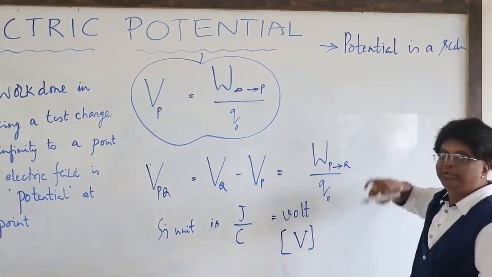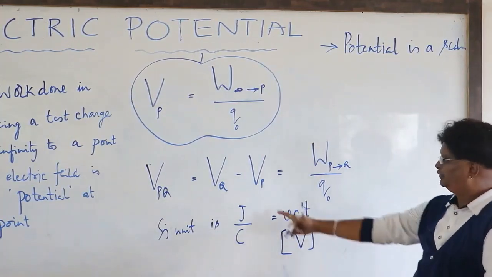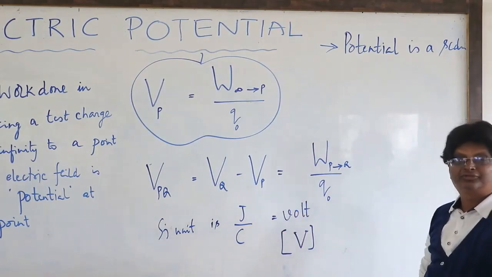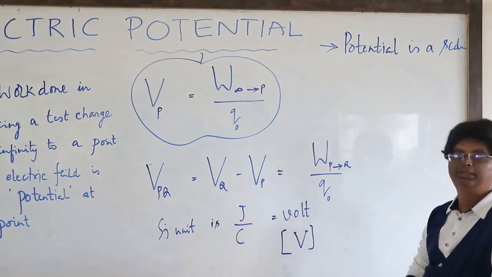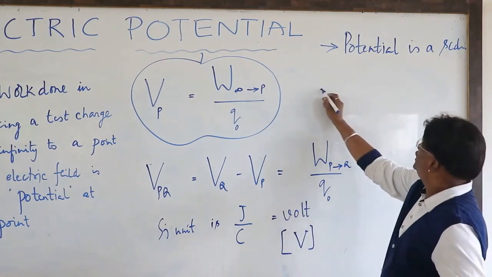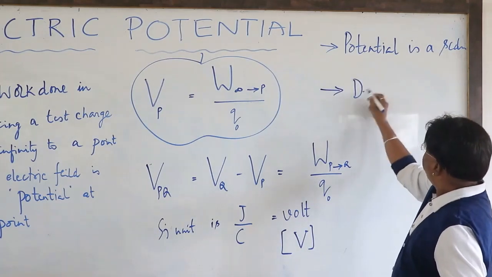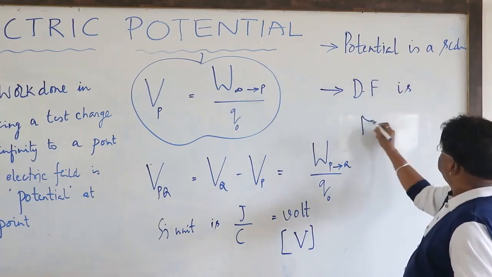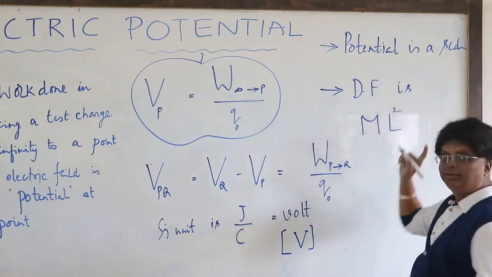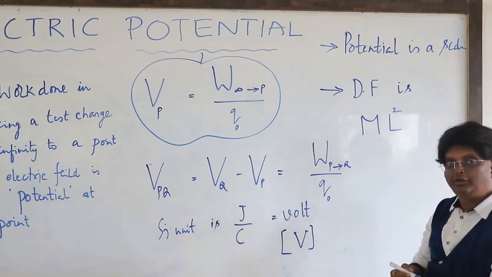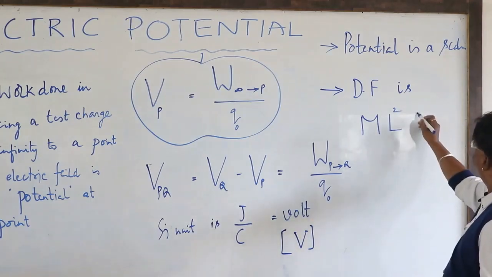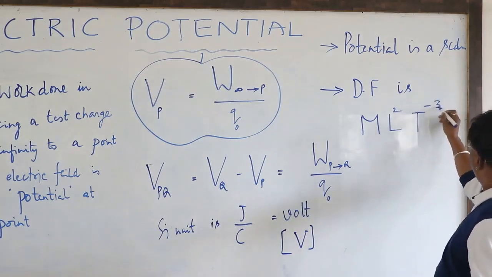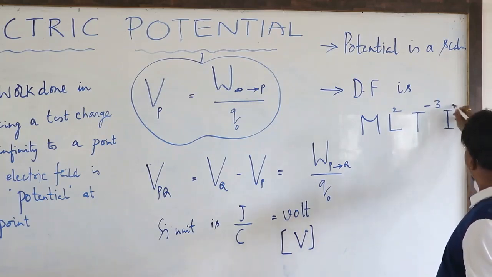This is again dimension formula. When it comes to dimension formula, you know that joule is mL square T minus 2. Coulomb means IT. Therefore, now I am here writing the dimension formula is, yes, mL square T minus 2, and in the denominator you have IT, so it is mL square T minus 3 I minus 1.